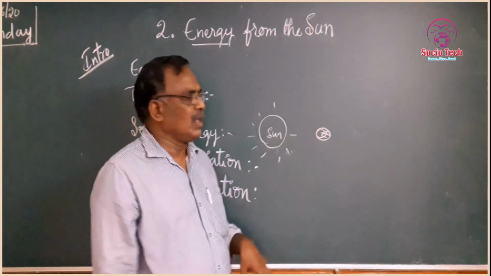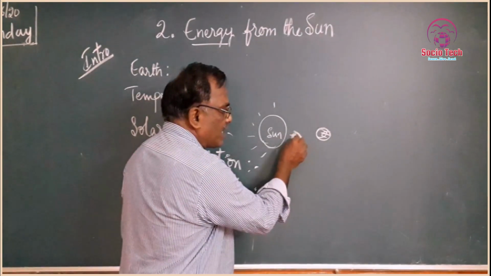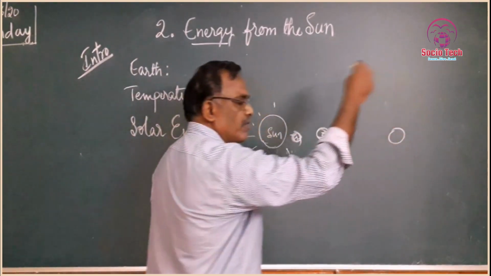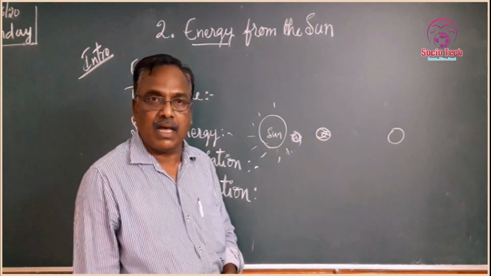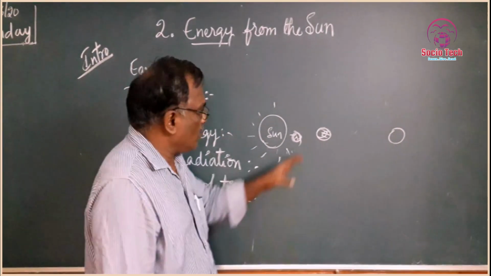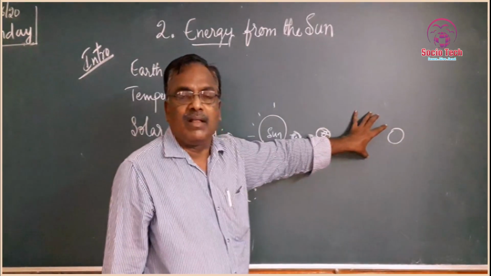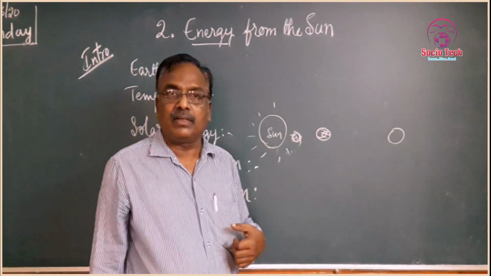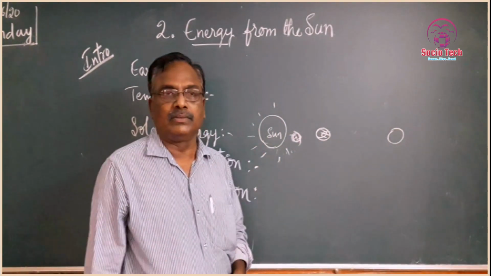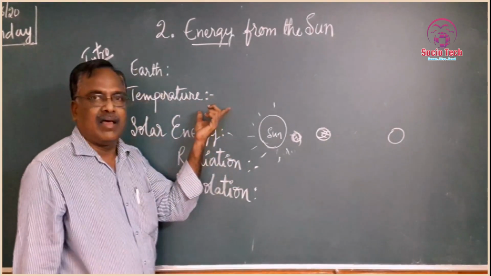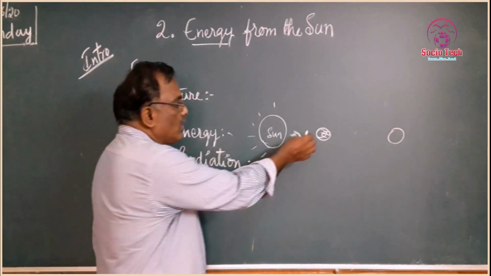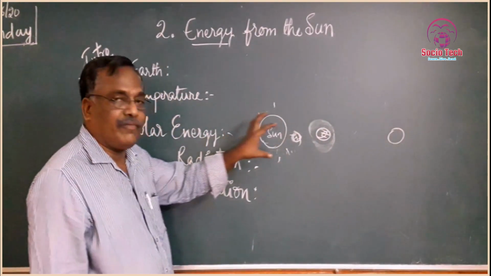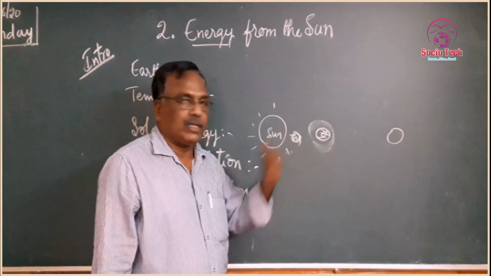Among the nearest planets, for example, is Mercury, and the planet very far from the sun is Neptune. In these planets, life is not there. Even atmosphere and gases are not there. Only a gaseous layer is there around the Earth's surface. That is why life is possible on the Earth's surface.